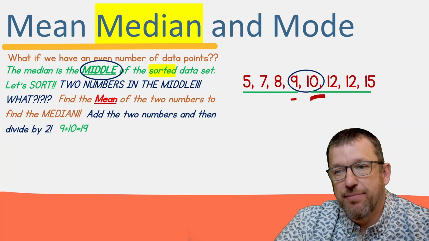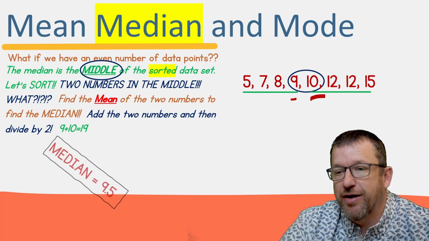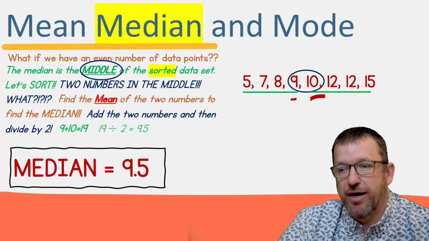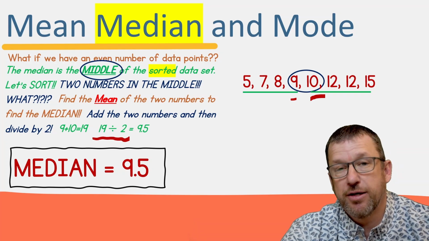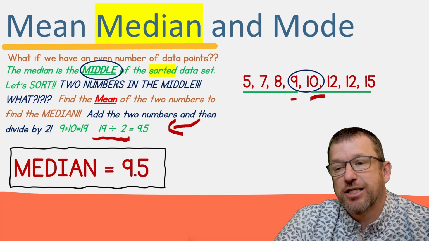So we take 9 plus 10 equals 19. And since we're trying to find the mean of 2 numbers, we divide that number by 2. And when we do, it ends up being 9.5. All right, so here it is, 19 divided by 2. We can do that on a calculator, or if you have an understanding of how to divide by 2, then you're going to say that's going to be 9.5.